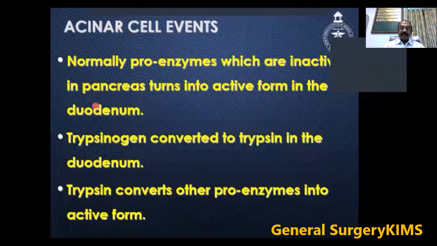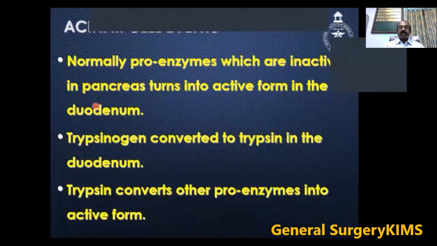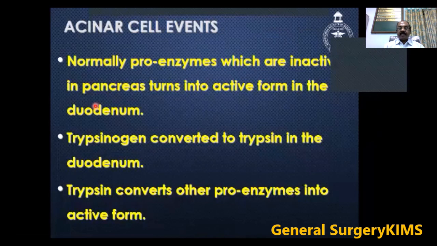So when you talk about pathophysiology, we should know the acinar cell events. What happens in the acinar cell leading to the development of pancreatitis? Normally, proenzymes which are inactive in the pancreas turn into active form in the duodenum. Trypsinogen is converted to trypsin in the duodenum. Trypsin converts other proenzymes into the active form.